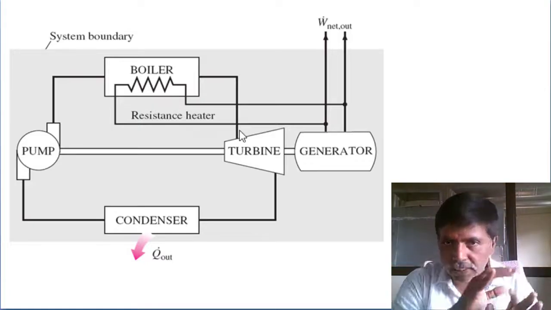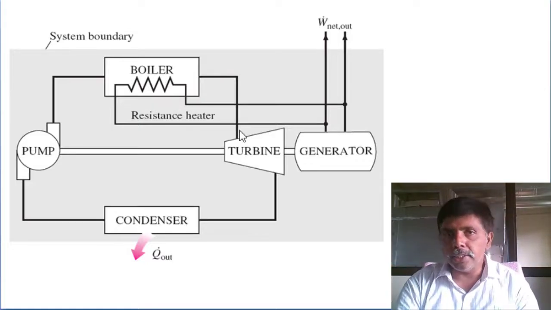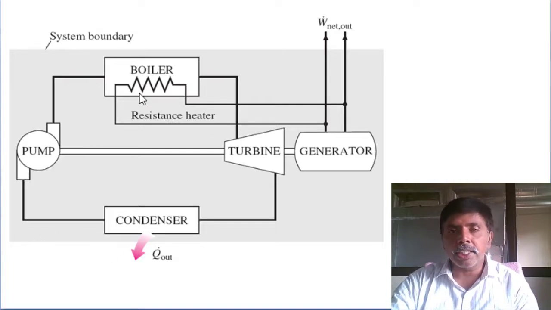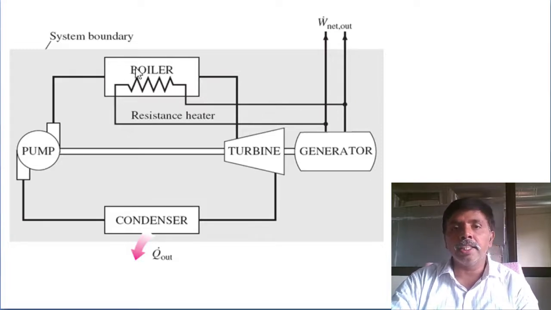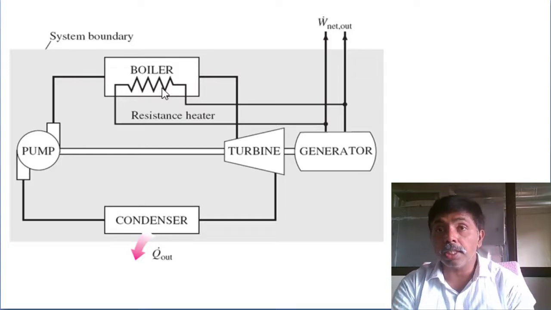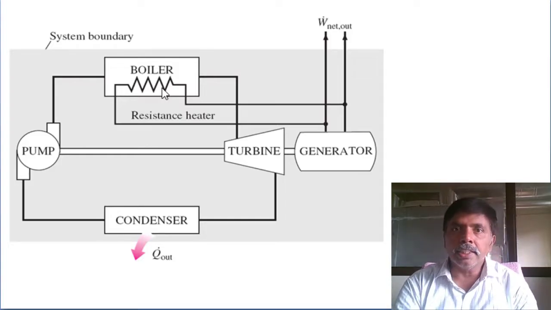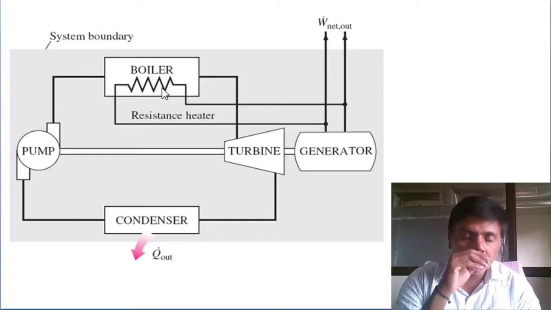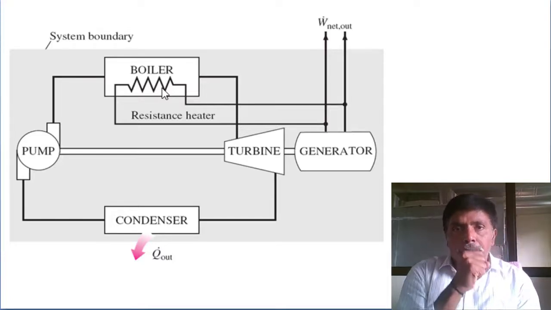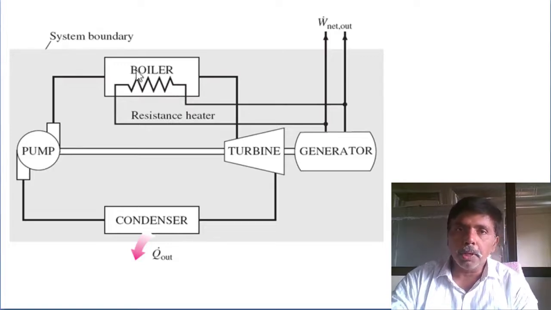The cycle is the same, but here the scientist group proposed that instead of external heat supply, part of the electrical energy from the generator is used for supply of the heat in the boiler. Part of the electrical energy they consider for supply of the heat inside the boiler. Very good. This part of the heat is supplied to the boiler. Then there is no external supply.